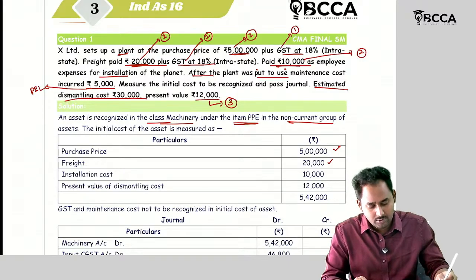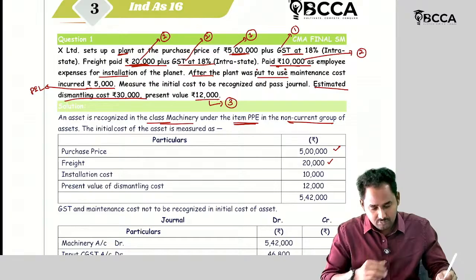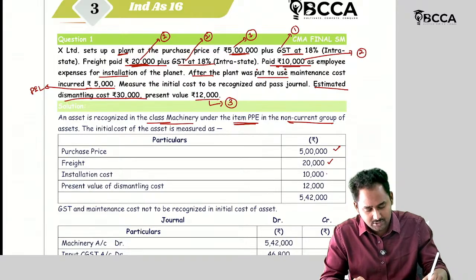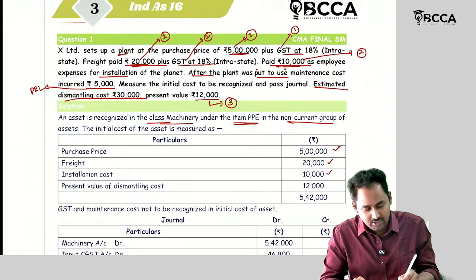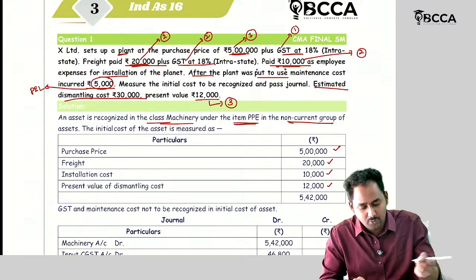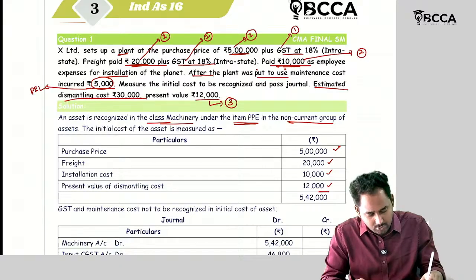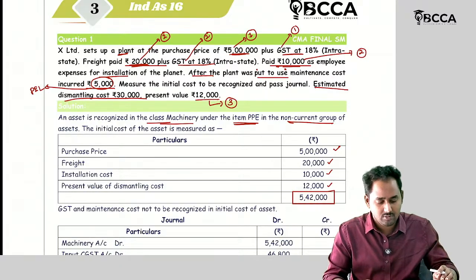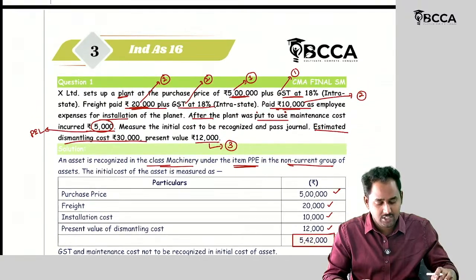So it's refundable, okay. Then installation cost 10,000 rupees. Then present value of the dismantling cost 12,000 rupees. These 5,000 should be transferred to P&L only. So what is the total cost of this asset? 5,42,000. I should pass the journal entry for this, okay.